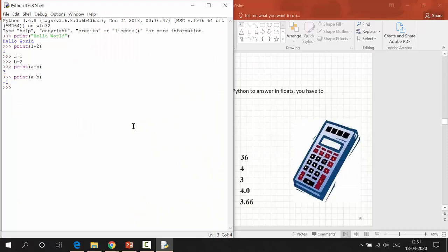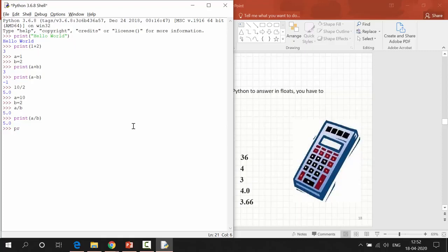I can perform 10 by 2 directly, or else a equals 10 and b equals 2. I can perform a by b directly without using print also, or with using print also. No problem, I'll get 5.0. This is the division operation.